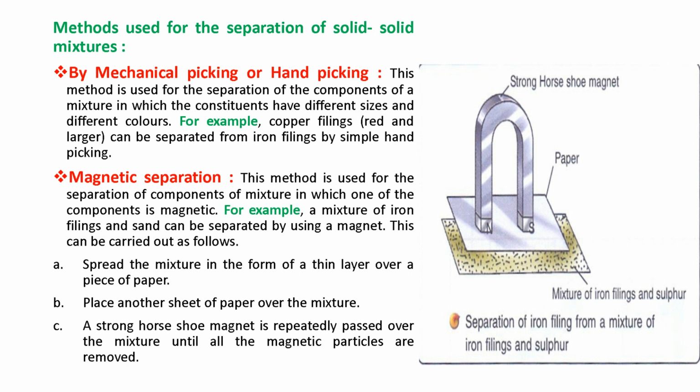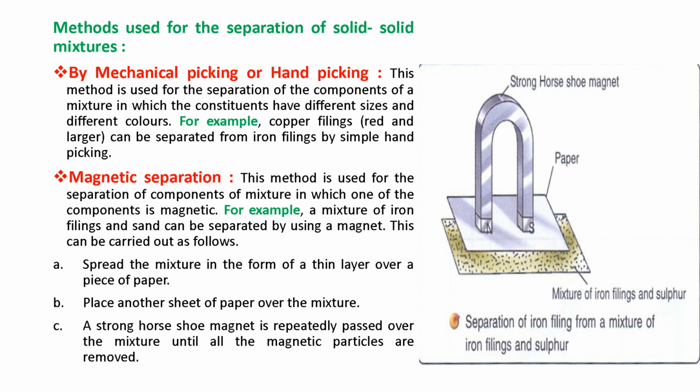This method is used for the separation of components of a mixture in which one of the components is magnetic. So we use this method when one component is magnetic. For example, a mixture of iron filings and sand can be separated by a magnet. So one component should be magnetic, then we use the method of magnetic separation.